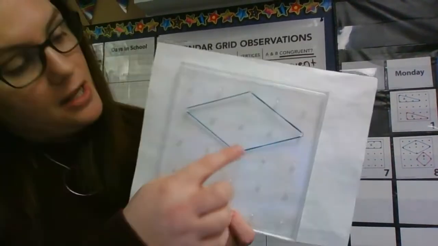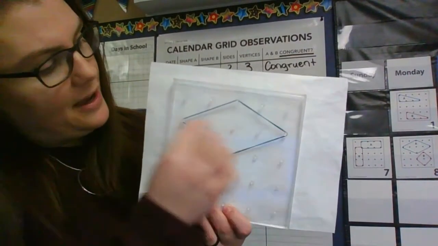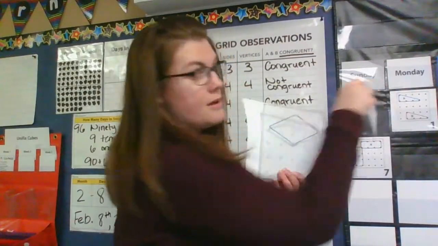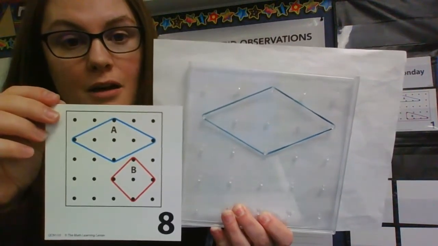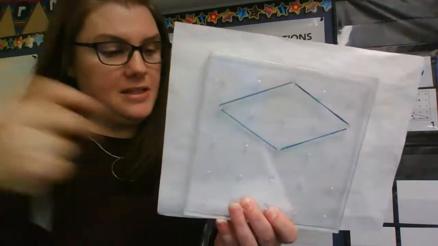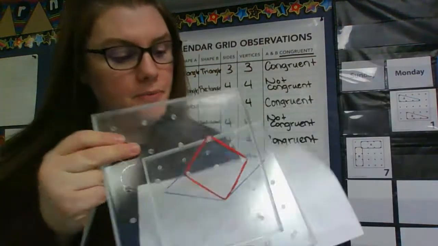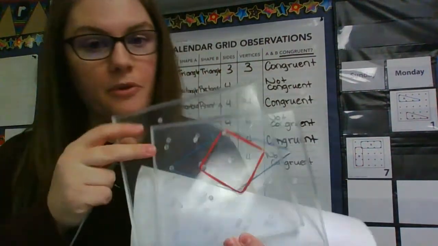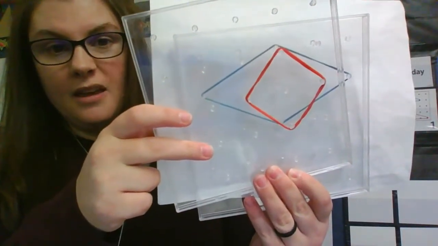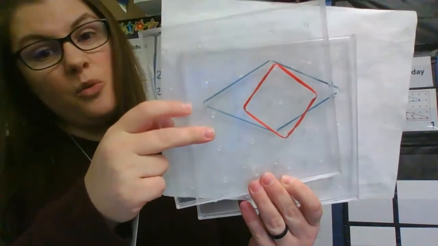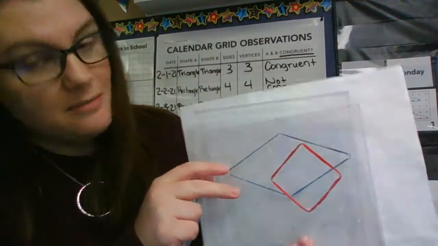On the geo board, see how I have 1, 2, 3, 4, 5 dots across the middle? That matches our shape A on the card. And then my second geo board, see if I can put them right over the top of each other. My second geo board is our square. So this is another way, if we were in the classroom, that we would look at this.